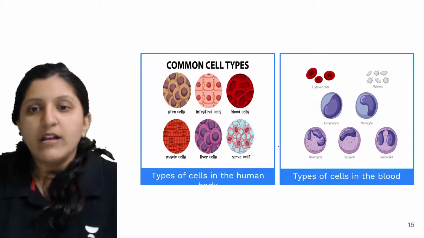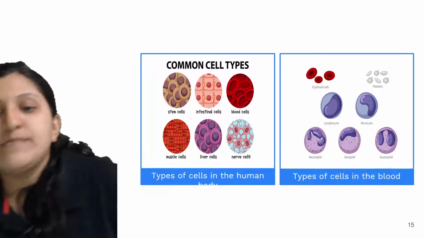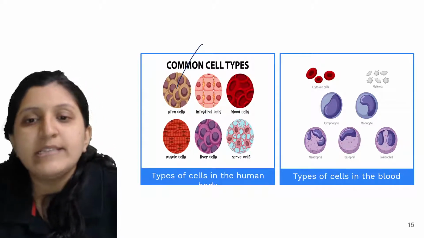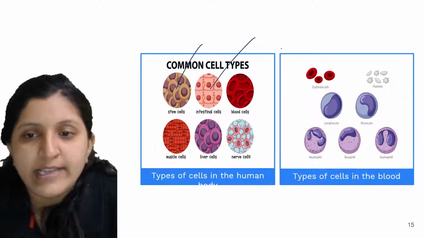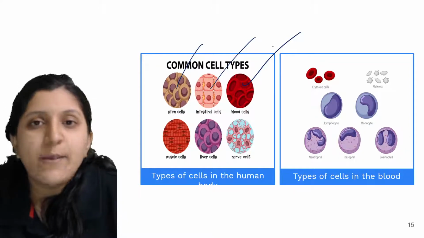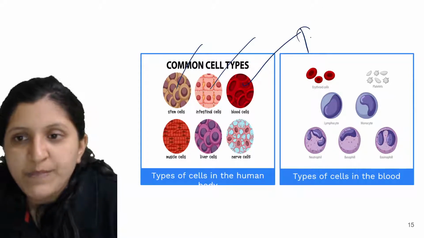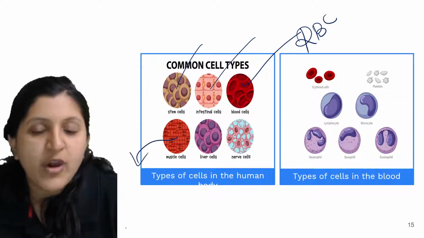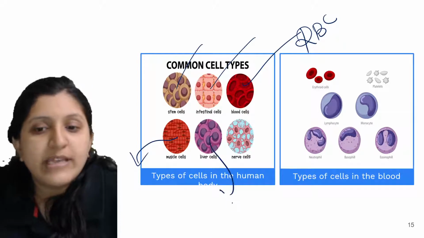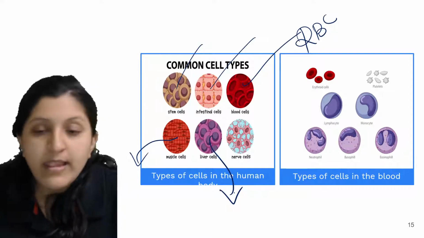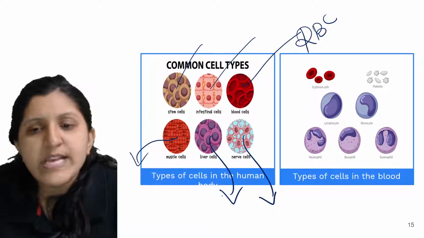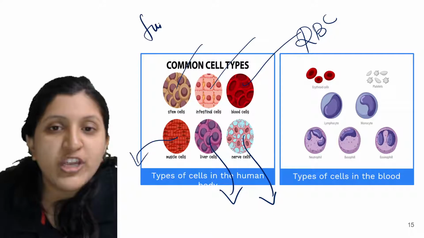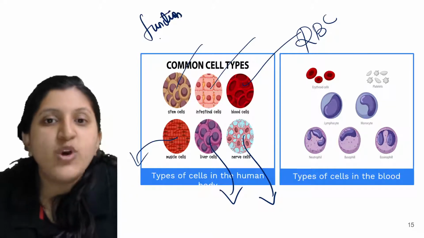These are the common cell types that you can find. There are stem cells, intestinal cells found in the intestine, blood cells like the RBC, cells found in the muscle, cells found in the liver, and nerve cells. So different cells are there, and their function varies based on where they are present.